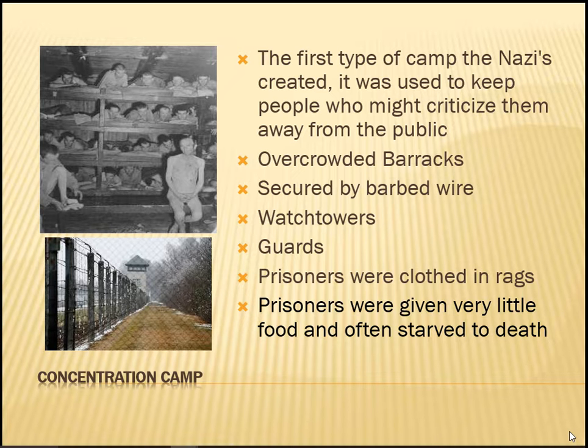It was made up of overcrowded barracks, which you can see in the picture on the top left. The camp was secured by barbed wire and watchtowers. You can see a picture of that on the bottom left. Guards were stationed in the watchtowers to make sure nobody escaped. Prisoners were clothed in rags, and they were given very little food and often starved to death.